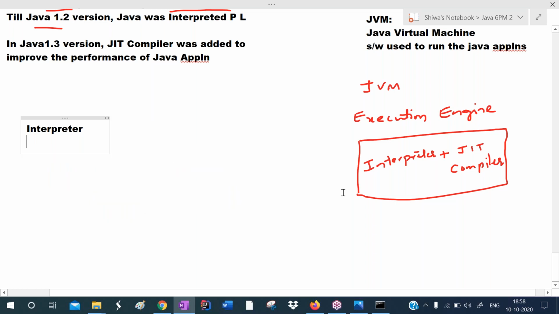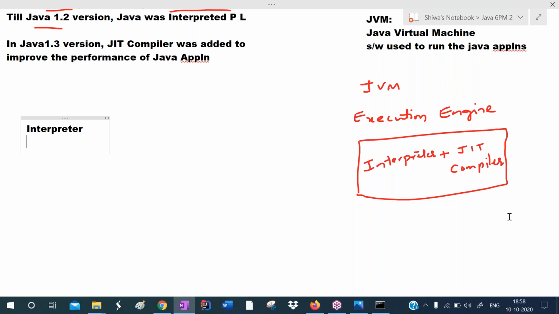So here in the JVM, the interpreter and JIT compiler translate bytecode to the machine code. Some code will be taken by the interpreter, some code by the JIT compiler, so code will be distributed among interpreter and compiler. If loops or recursion are there, the compiler works faster. If single statements are there, the interpreter works faster.